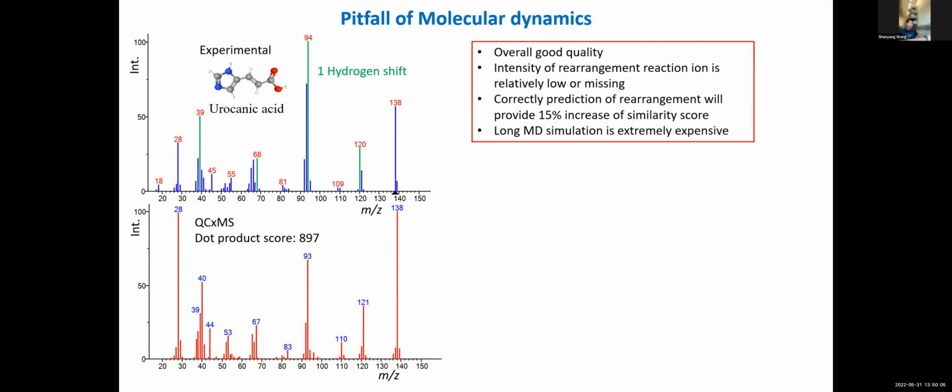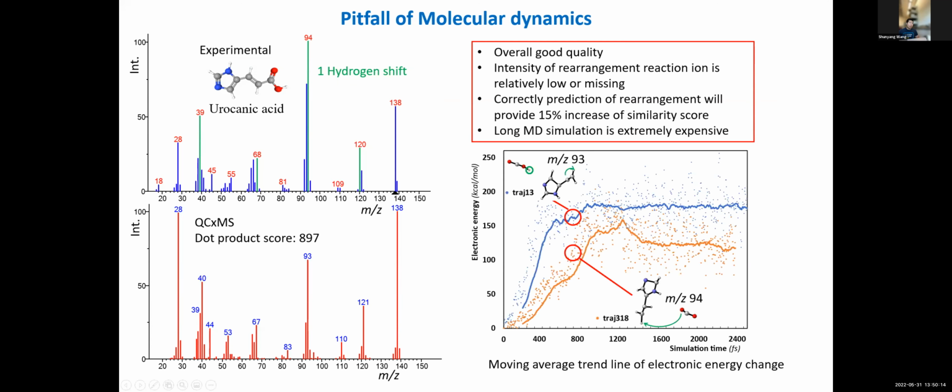Now the problem is that a comprehensive molecular dynamics simulation of rearrangement reactions could be extremely expensive. Luckily, we do have a potential solution. Here, I show the moving average trend line of the electronic energy change in 2 trajectories from the simulation. The blue line is a simple bond dissociation reaction, while the orange line is a rearrangement reaction. We can observe a drastic energy decrease in the hydrogen shift reaction because of the forming of new bonds.